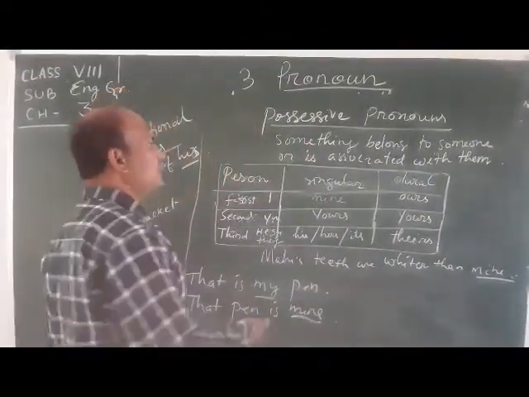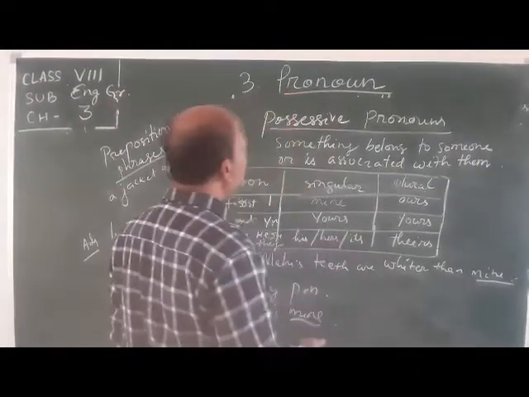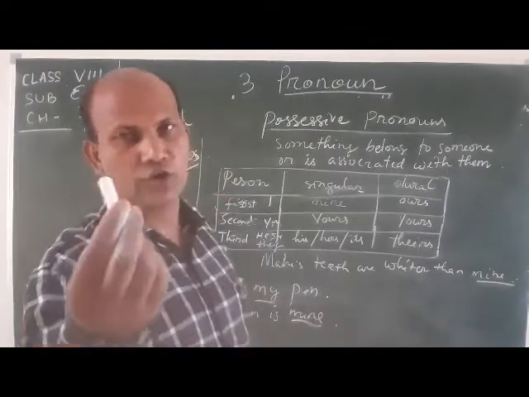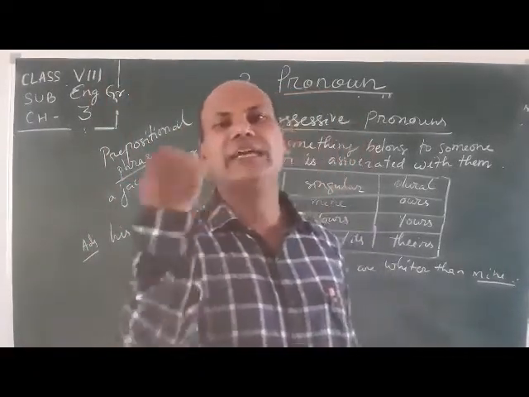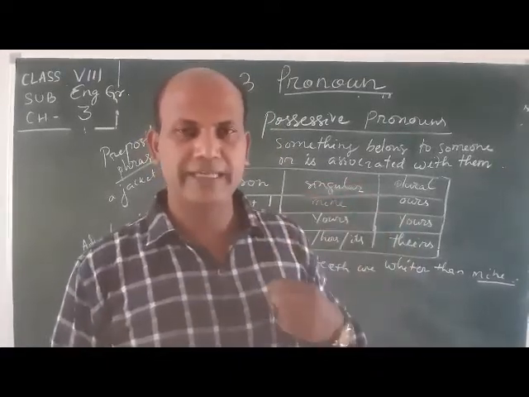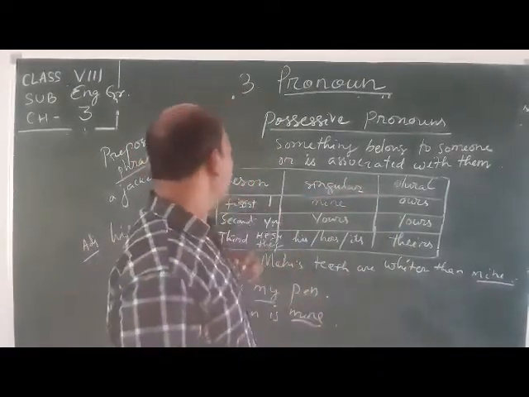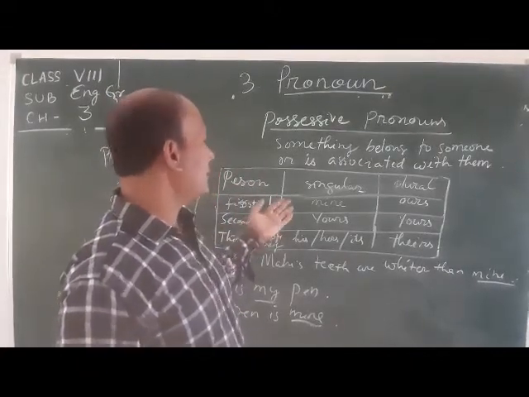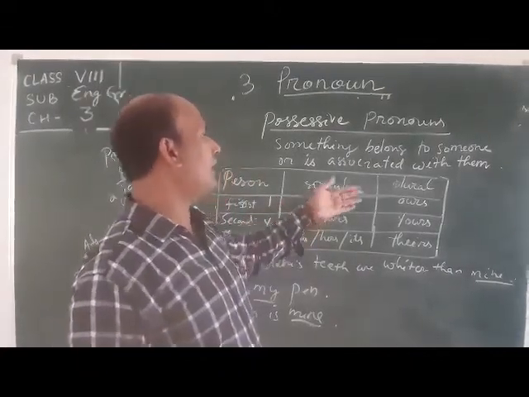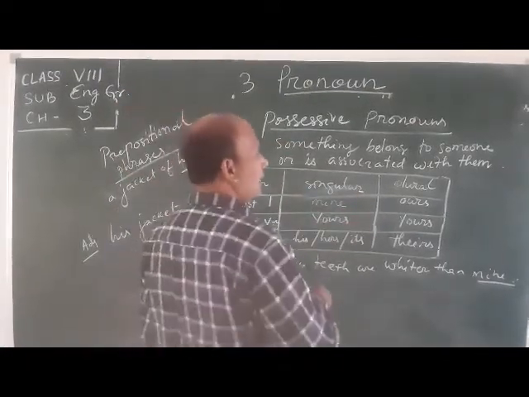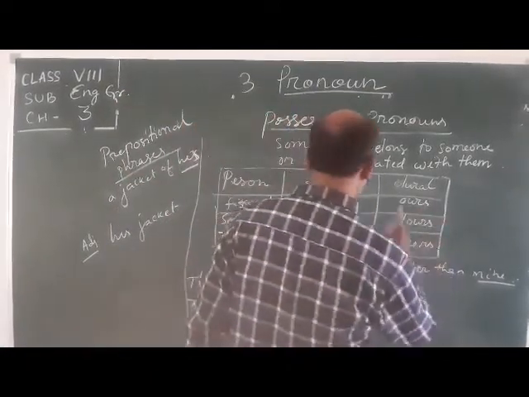Let's come to the possessive pronoun. Possessing means something belongs to someone or is associated with them. Suppose this chalk: this chalk is mine, means I possess this chalk. This pen is mine, means I possess this pen. That is a possessive pronoun. Is it clear? We have three types. First person: I, singular mine, and plural ours. In possessive, mine, ours.